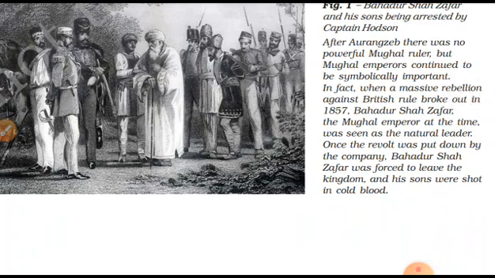Then we have a rebellion against those things. When a massive rebellion against British rule broke out in 1857, Bahadur Shah Zafar, the Mughal emperor at the time, was seen as the natural leader. So it's an obvious thing that when someone dies, another person comes into existence to establish his authority, and over the period of time he tries with every force to occupy the whole territory.